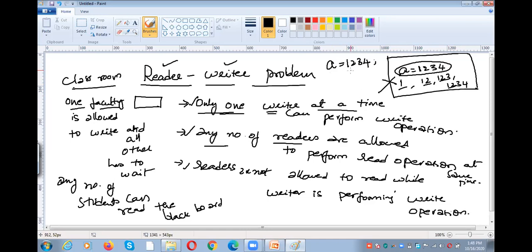The writer is done. That means the writer completes the write operation. Then the readers are allowed to read the information. So for all the readers, the value is 1, 2, 3, 4. So there will be no ambiguity and no inconsistency. Because of that, when the writer is writing something, the reader should not read. The readers are allowed to read after the write operation is completed. Okay. So these are the things you need to keep in your mind.